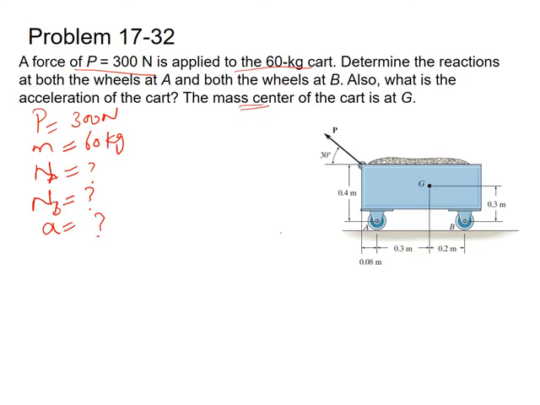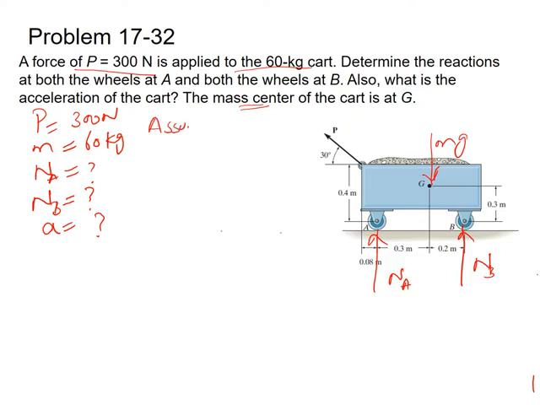So first we have to draw the free body diagram. Since point B is in contact with the ground, there will be a normal reaction force acting at point B. That normal reaction force will be Nb. Also a normal reaction force acts at point A, and that will be Na, and the weight Mg acts at point G. Also, in the statement the coefficient of friction is not given, or no idea about the friction has been given to us, so we can assume that the friction is negligible.